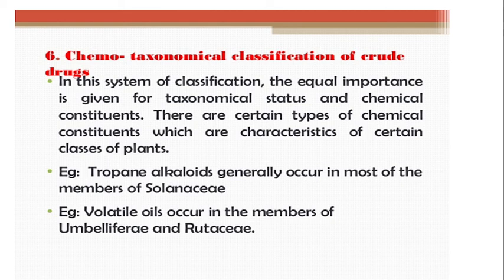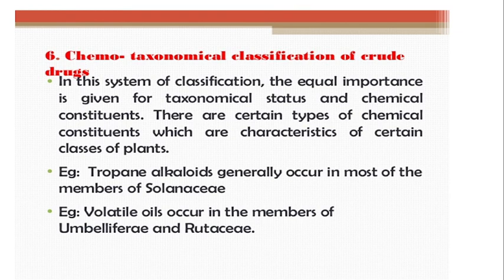Volatile oils occur in members of the Umbelliferae and Rutaceae families. The important characteristic of most umbelliferous fruit drugs is that they contain volatile oil, and that volatile oil is responsible for their effect or use.